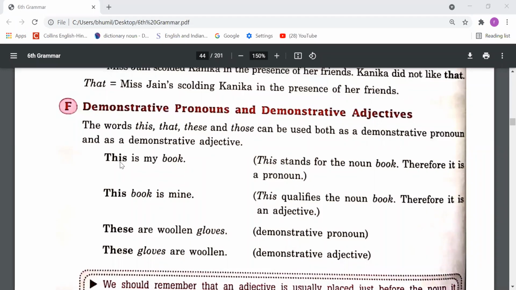Okay. You can see that in this, after this the verb is there, directly no noun is there, so this is a pronoun. And you can see here this word, this book. After this there is a noun, so we can say that this is an adjective, right? In the same way, these are wooden gloves, so these is a pronoun here. These gloves are wooden, so the word these is an adjective here because it's qualifying gloves, and in the first sentence these is a pronoun.